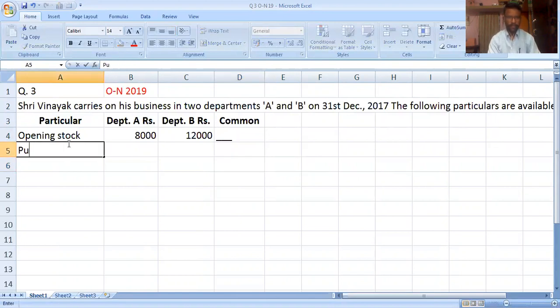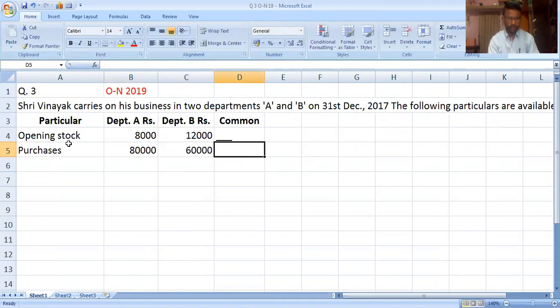Next, purchases: Department A 80,000, Department B 60,000, common dash. Sales: Department A rupees 1 lakh, Department B rupees 80,000, common dash.